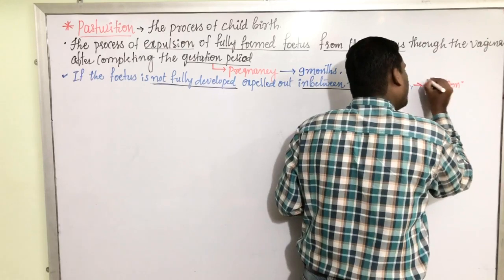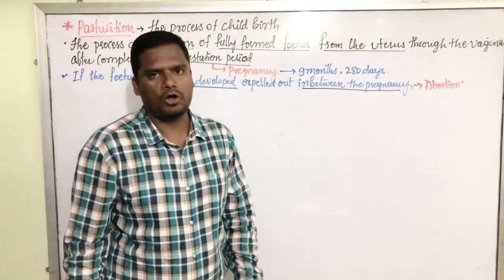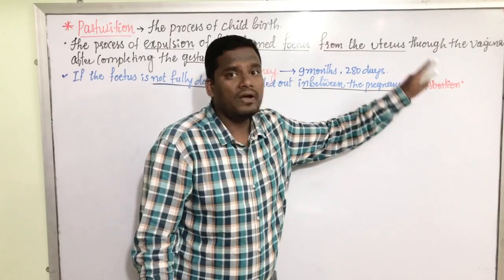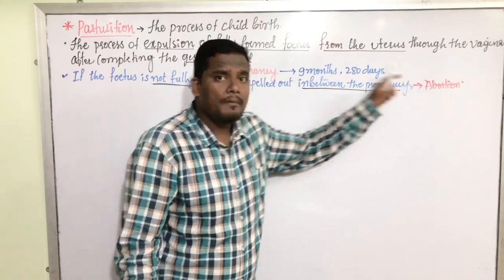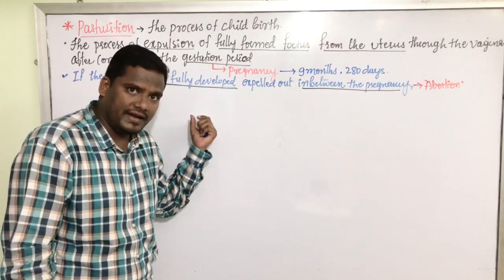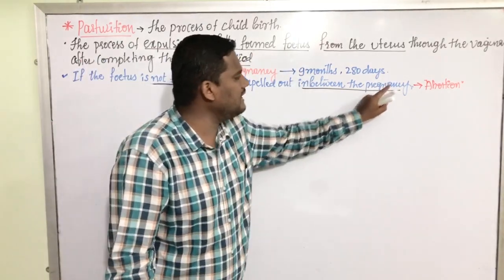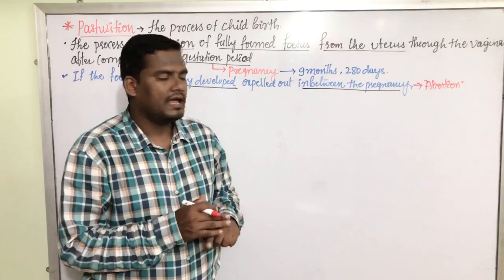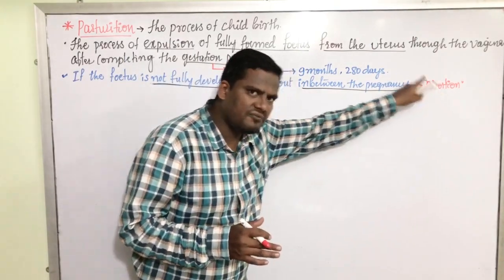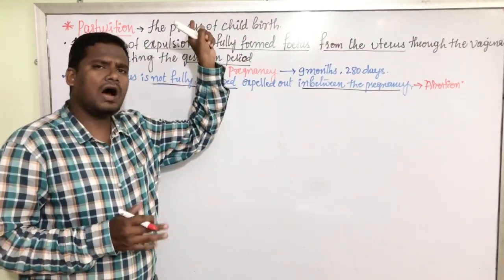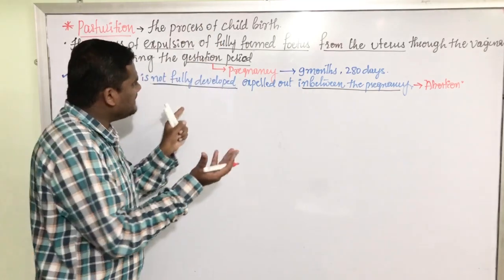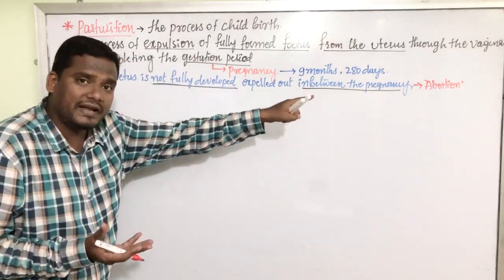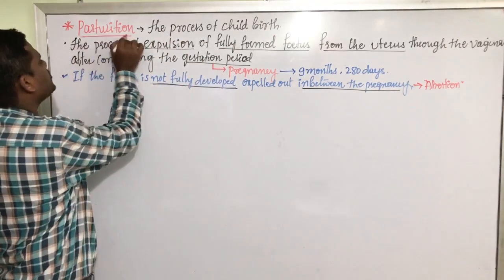Now, what is the definition of abortion? Abortion means the process of expulsion of partially developed fetus in between the pregnancy. It is called abortion. Abortion is completely different from parturition.